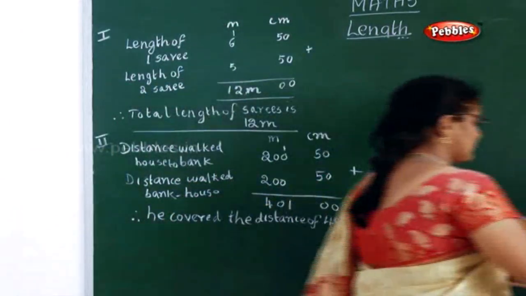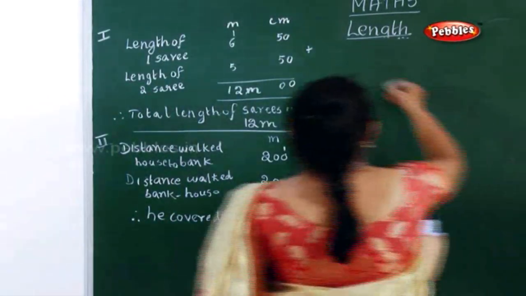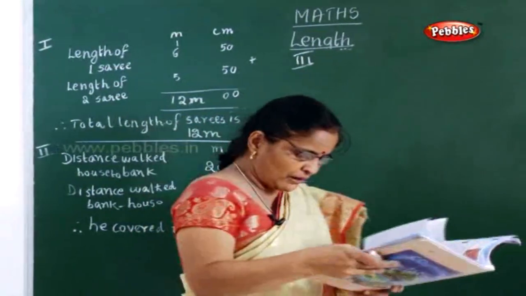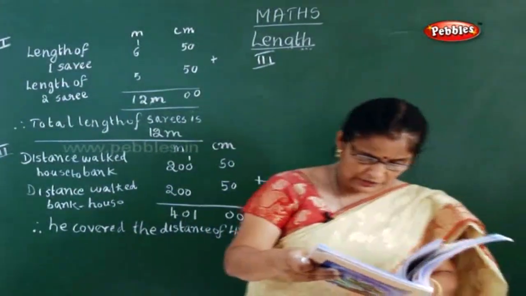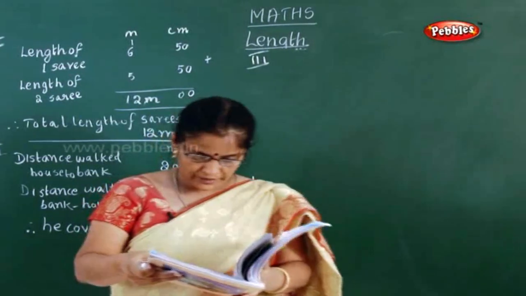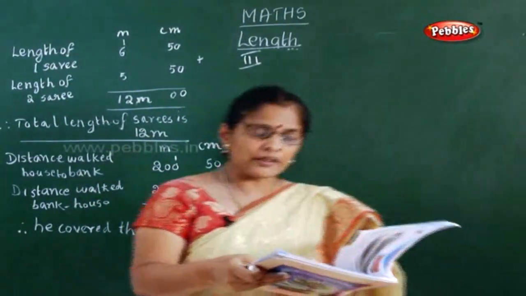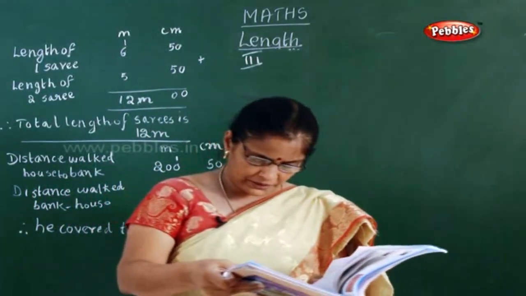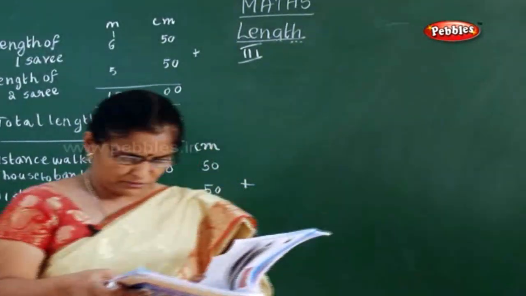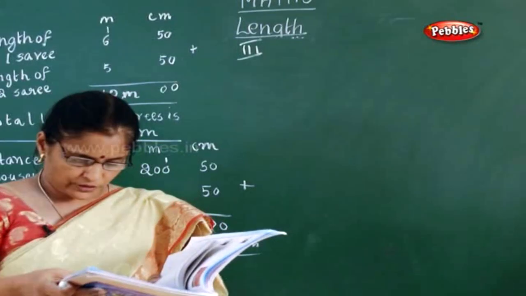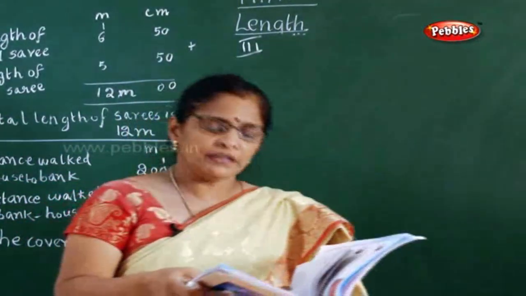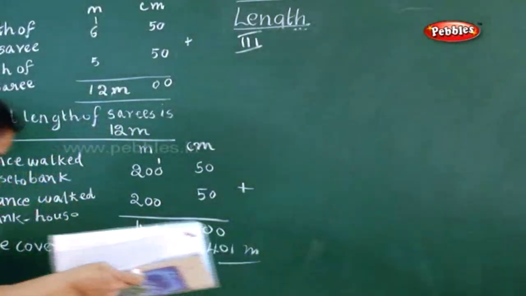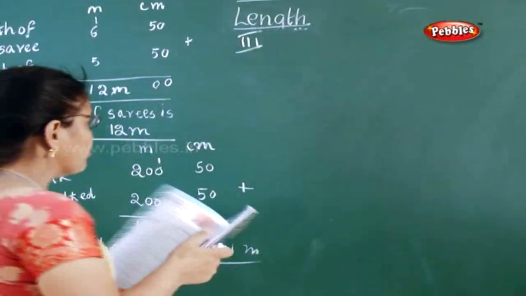Now next, the third sum. What is the third sum given in your book? If the length of 2 roads are 25 kilometer and 500 meter and 30 kilometer and 400 meter. So, one road is 25 kilometer and 500 meter. The other road is 30 kilometer and 400 meter. Now, what is the question? What is the length of both roads?